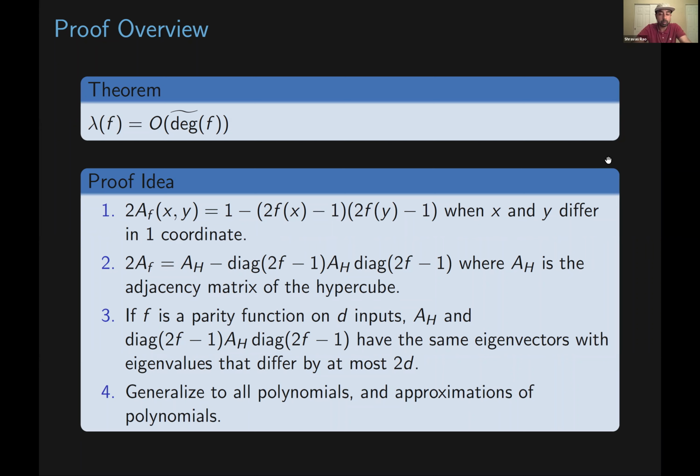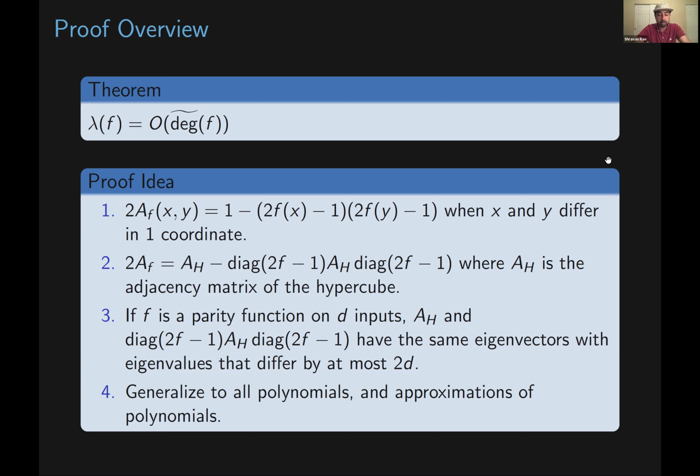In particular, both of these matrices will have parity functions as the eigenvectors. The fact that the second matrix also has parity functions as eigenvectors follows from the fact that if you take the coordinate-wise product of any two parity functions, you get another parity function.